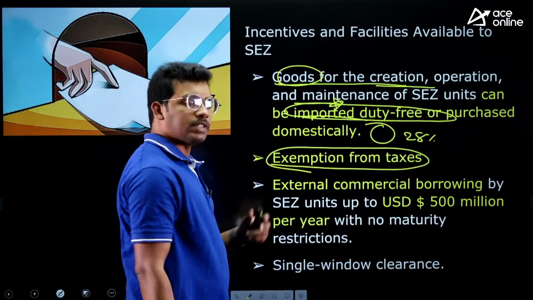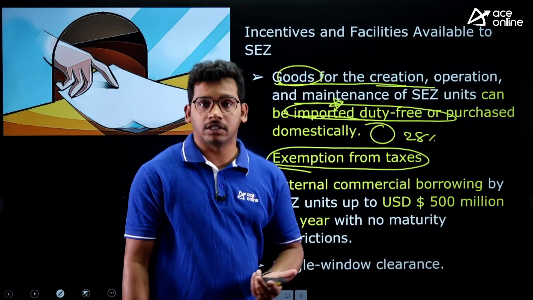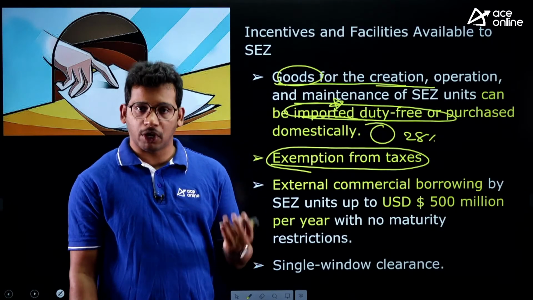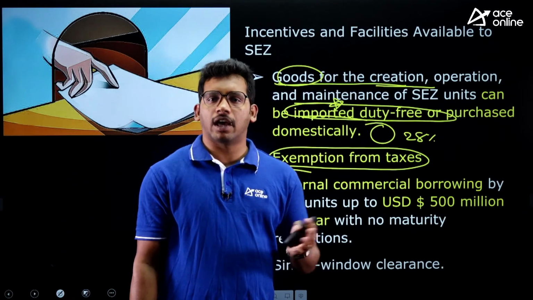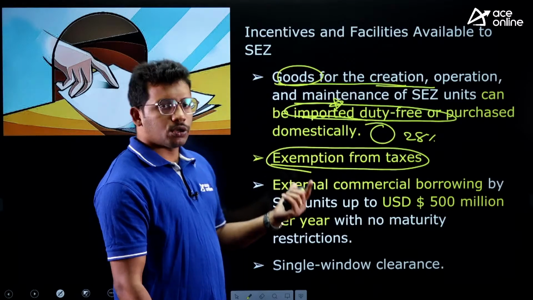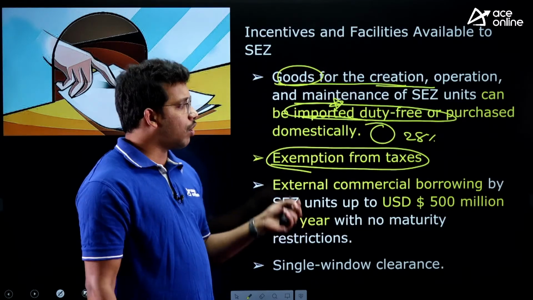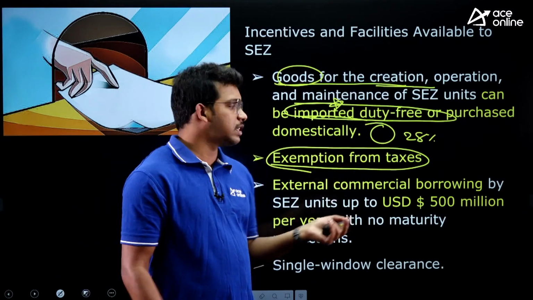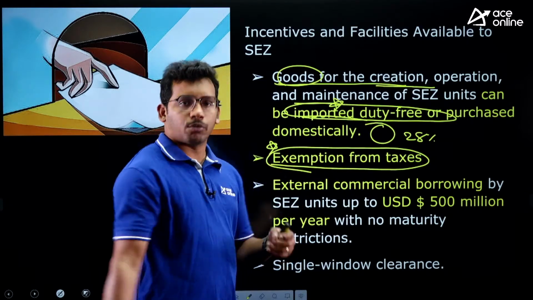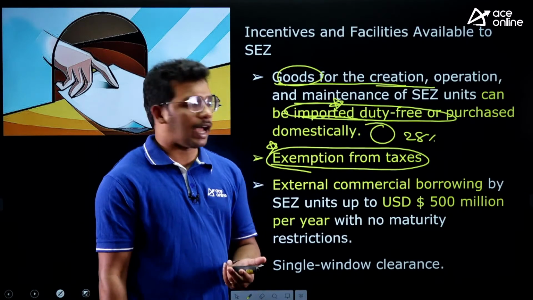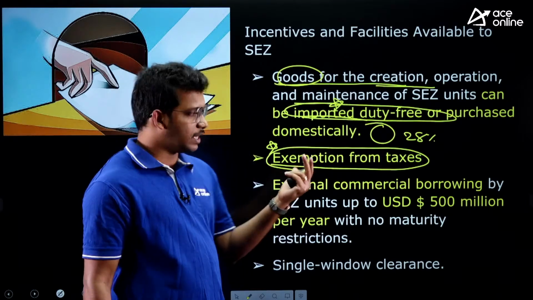They are also exempted from certain taxes like corporate tax. Most companies have to pay corporate tax unless they are exempted under certain rules. So the companies which are investing or producing goods and services in SEZs will be exempted from corporate tax and minimum tax. All those things are exempted.